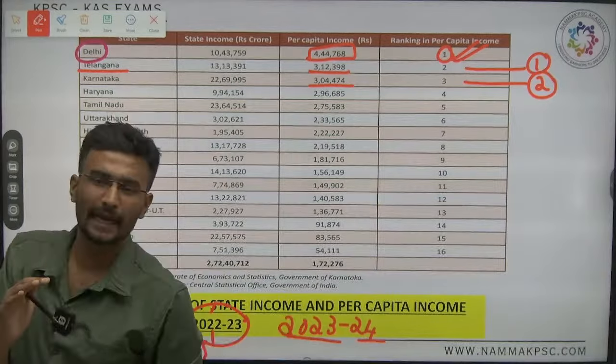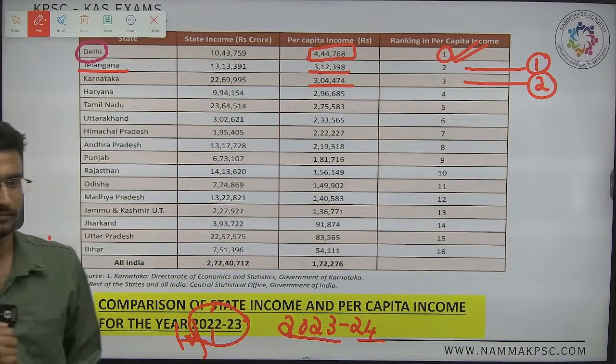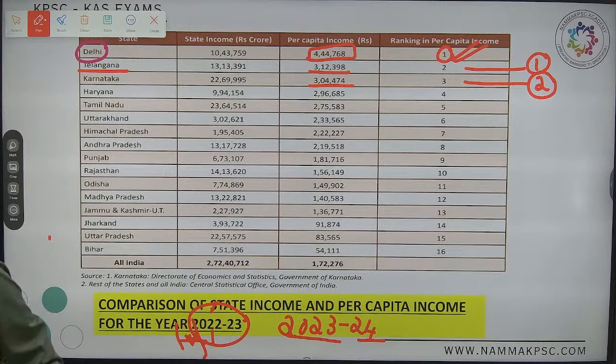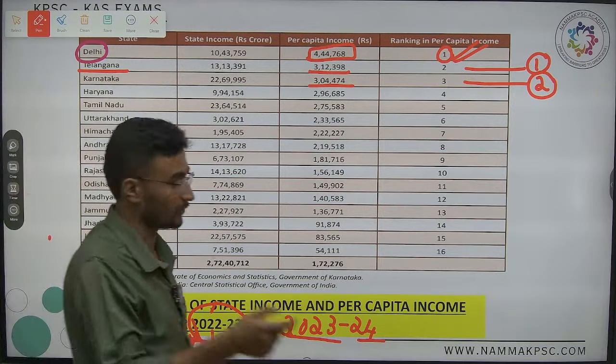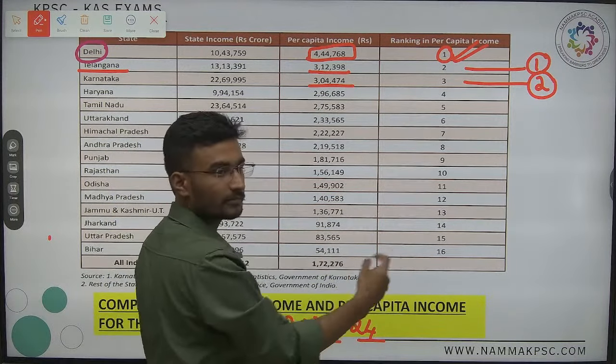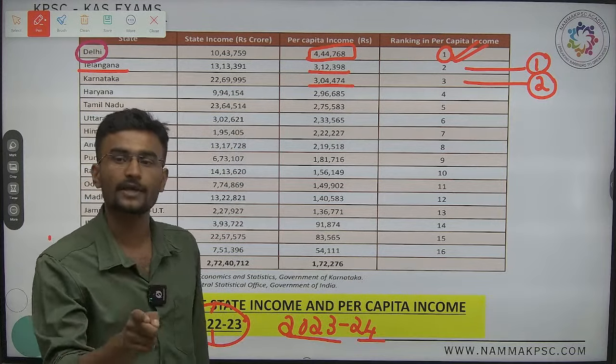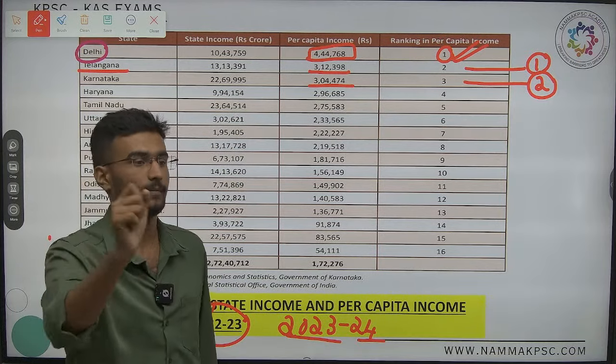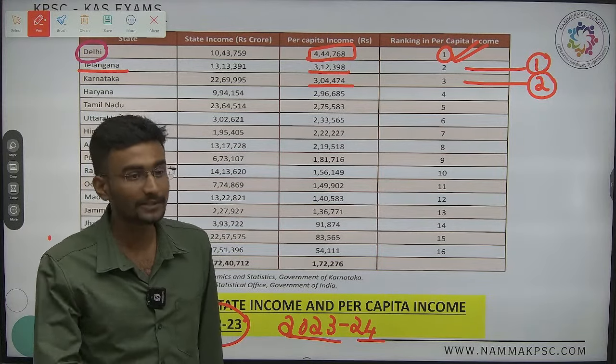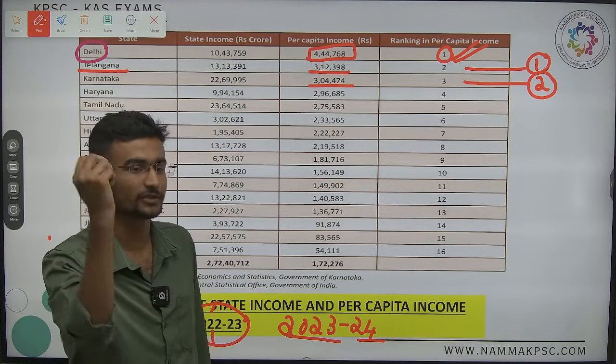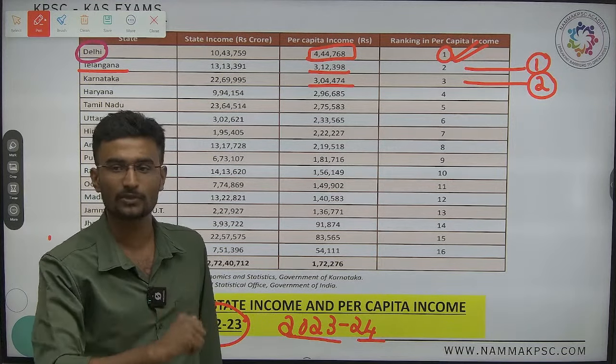Now, which state has been ranked the lowest? Can we consider this data as the lowest in Bihar? See, I am saying this with common sense. Are we considering all the states? If you are not considering all the states, how can you say that Bihar is the lowest? It can be Jharkhand also, it can be Orissa also, it can be Chhattisgarh also, it can be Daman and Diu also, Lakshadweep also.